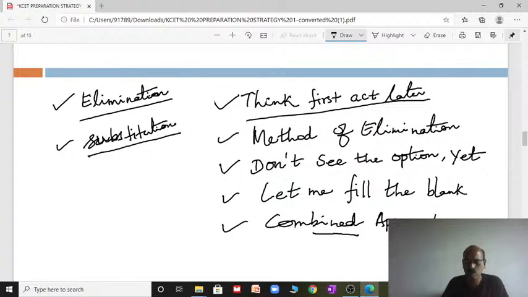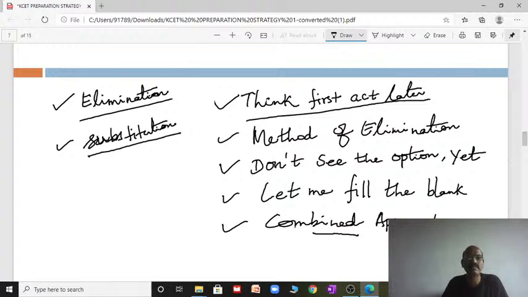This is another approach. You have thorough knowledge of your theory, so read the question very carefully and no need to look at the options, and your brain will work out and say this question belongs to this particular topic. You know the answer, then you look at the options and check it. Let me fill the blanks: otherwise, read the question and assume it is a fill-in-the-blanks question. In that method you can do. If not, go for a combined approach. You can use all your weapons, whatever you have: method of elimination, or don't see the options, or fill in the blanks, anything.